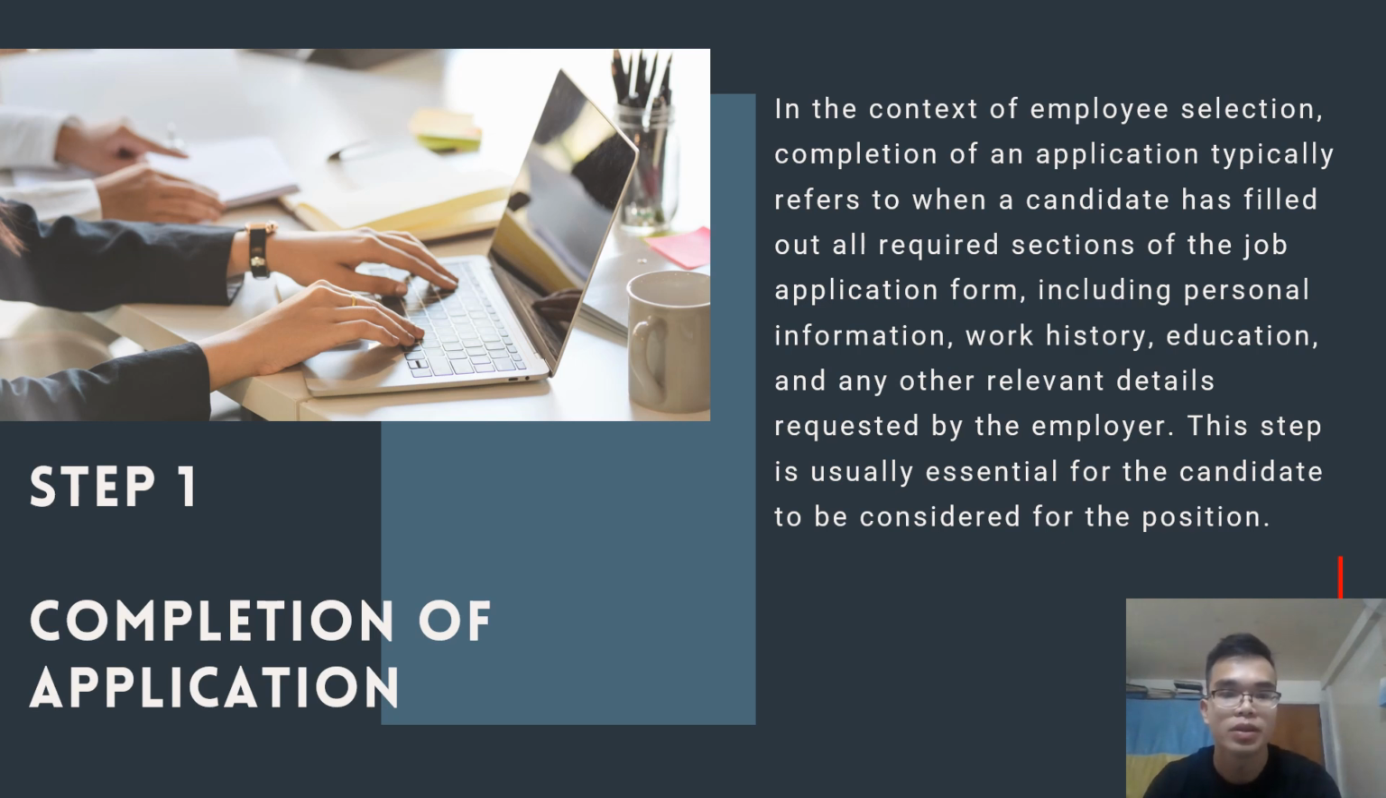So step one, completion of application. In the context of employee selection, completion of application typically refers to when a candidate has filled out all the required sections of the job application form, including personal information, work history, education, and any other relevant details requested by the employer. This step is usually essential for the candidate to be considered for the position. Okay, so that's our step one, completion of application.